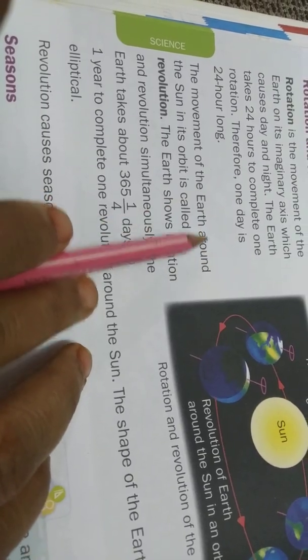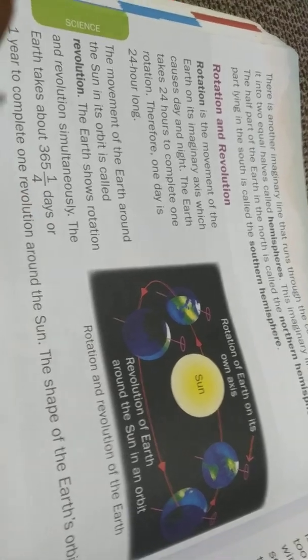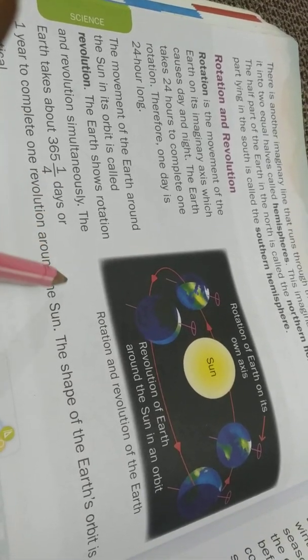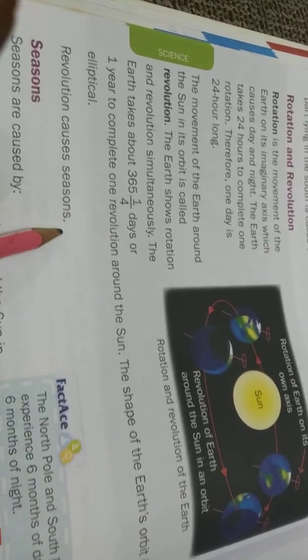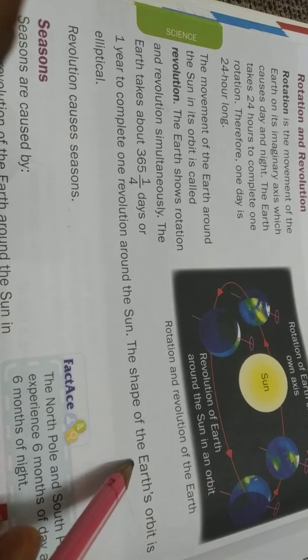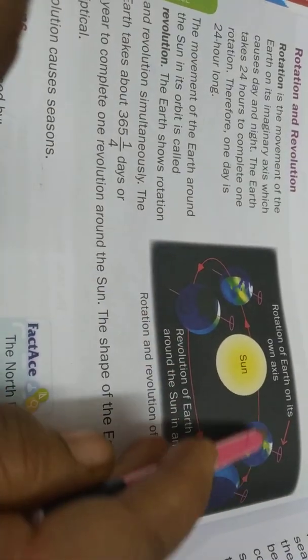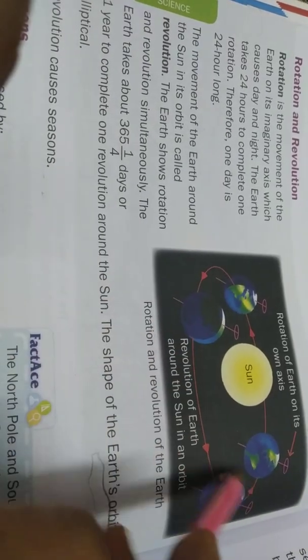See here, the movement of the Earth around the Sun in its orbit is called revolution. Are you seeing the picture here? Yes, the Earth does rotation and revolution simultaneously. The Earth takes about 365 1/4 days, or 1 year, to complete one revolution around the Sun. The shape of the Earth's orbit is elliptical. What is the shape of the Earth's orbit? Elliptical. See here, this is called the orbit. Are you observing? This is in which shape? Elliptical shape.